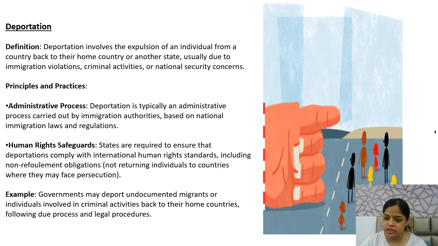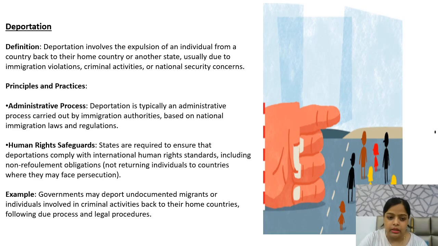So administrative process क्या होता है deportation में? So it is typically an administrative process carried out by immigration authorities based on national immigration laws and regulations. So इसमें laws क्या apply होते हैं, कौन से regulations होते हैं? So all are relating to immigration laws. Next, human rights safeguards. So states are required to ensure that deportation complies with international human rights standards, including not returning individuals to countries where they may face persecution. तो अगर persecution होने वाला है, अगर उनको वापस भेज दिया जाए तो उस केस में deportation नहीं हो सकता है. So human rights consideration will also be taken seriously.